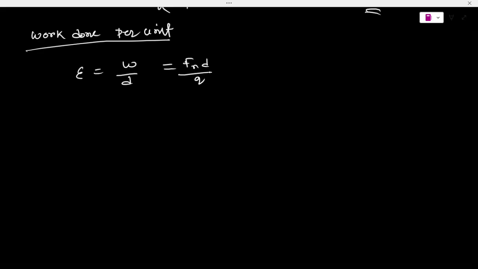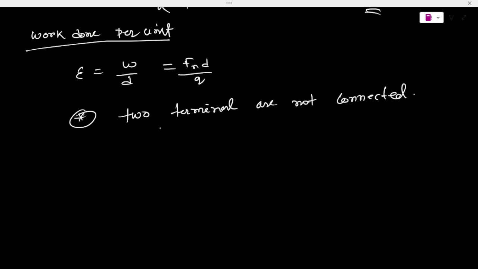Now, if the two terminals of the battery are not connected externally, then the number of holes and the number of electrons is equal to Q. This is an important point: if the two terminals are not connected, then definitely F of n is equal to F of e. So the number of holes equals the number of electrons, and Q is equal to E.